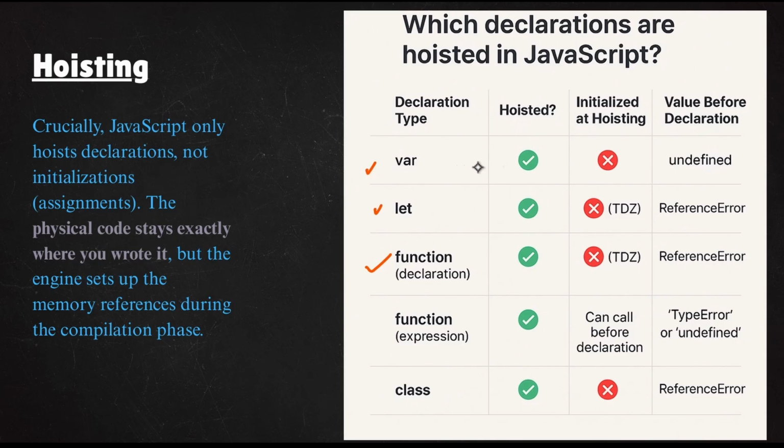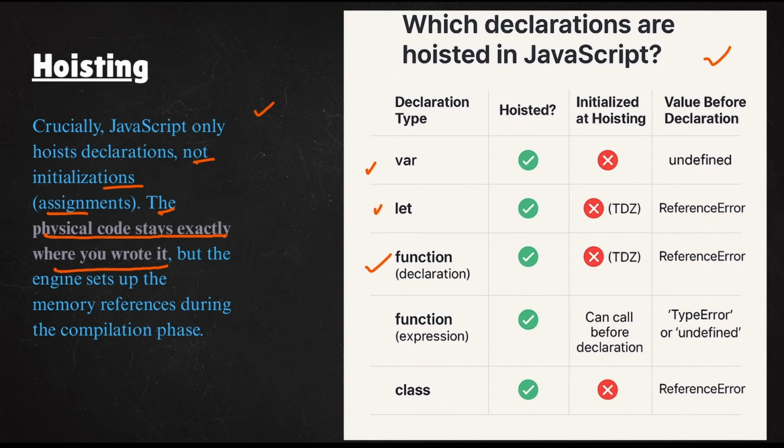If you want to understand more clearly, you can pause the video right there, read this statement, and take a screenshot of this table. Okay, and it's crucial to understand a very important point: JavaScript only hoists declarations, not initializations. Okay, the assignments. The physical code stays exactly where you wrote it.